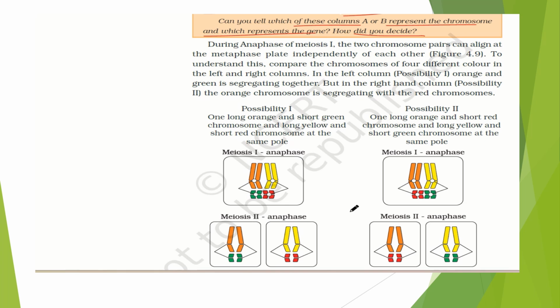What is happening during the anaphase of meiosis 1? The 2 chromosome pairs can align at the metaphase plate. So they are independent of each other. They are in meiosis 1 in anaphase. They are independent of each other.